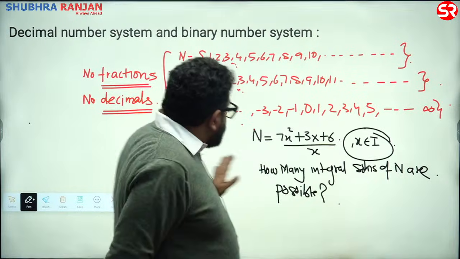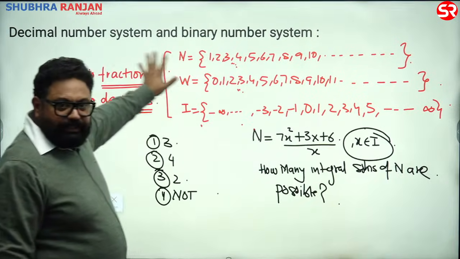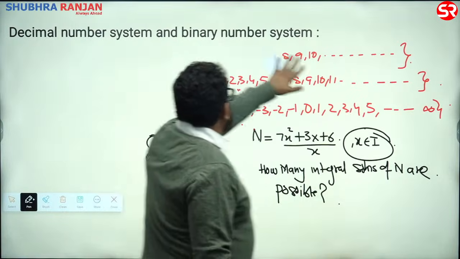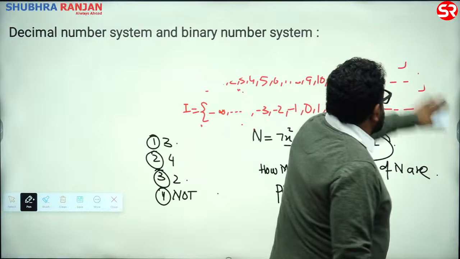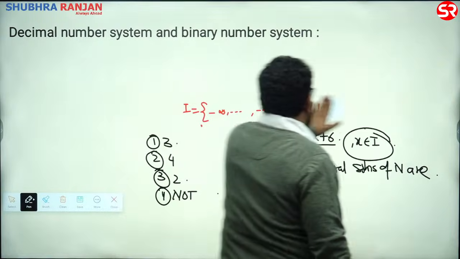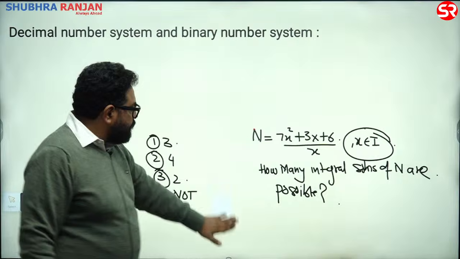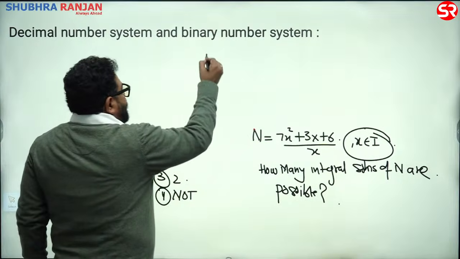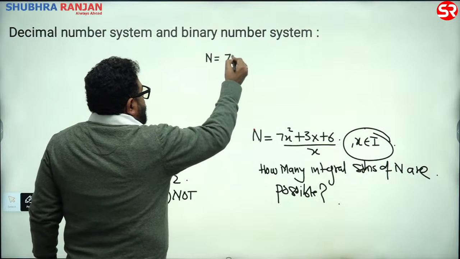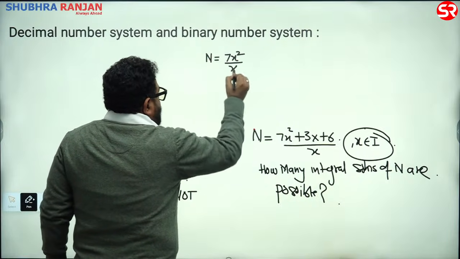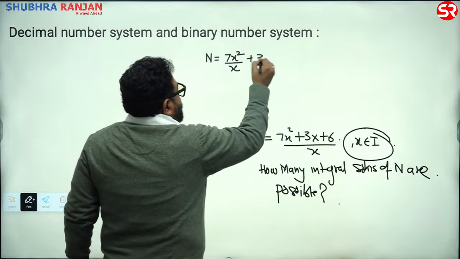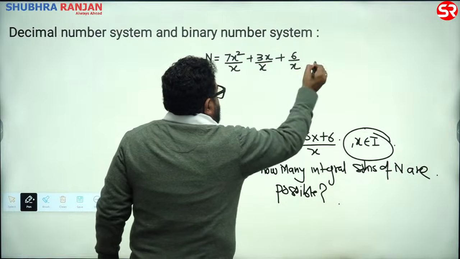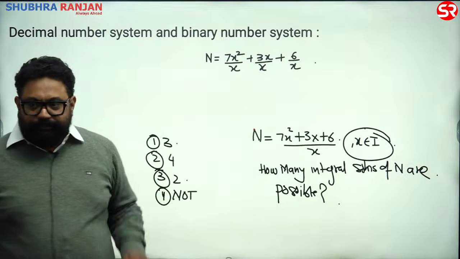Look, simple. Shall I erase this above? And that is the reason you attend my classes, because on day 1, first hour, we are doing PYQs. Look, this was the number. Can I write it as, has anyone done, n is equal to 7x square upon x plus 3x upon x plus 6 upon x? Can I write this?